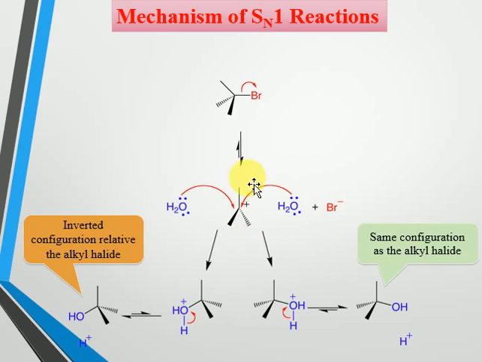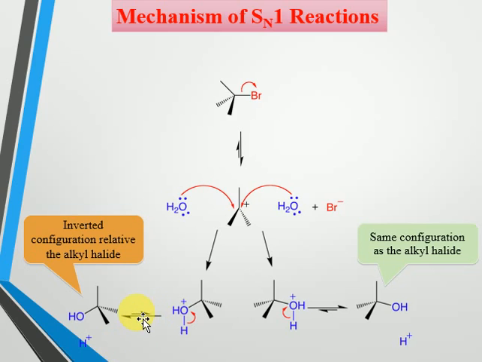If it attacks from the front side, there won't be any change in the configuration of the alkyl halide, and we get the same configuration of alcohol, whereas if the nucleophile attacks from the rear side of the carbonium ion, then we get the inverted product. So here we get the inverted product if the nucleophile attacks from the back side or rear side of the carbonium ion.